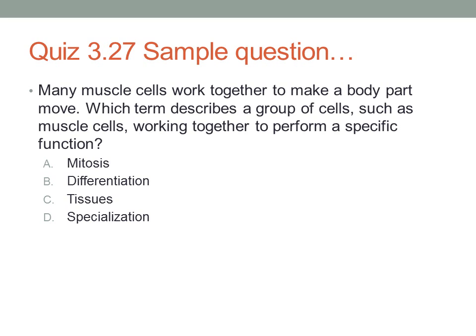So here's a sample question. Many muscle cells work together to make a body part move. Which term describes a group of cells such as muscle cells working together to perform a specific function? So again, we're looking for a word that describes a group of cells such as muscle cells working together to perform a specific function. Is that A, mitosis, B, differentiation, C, tissues, or D, specialization?